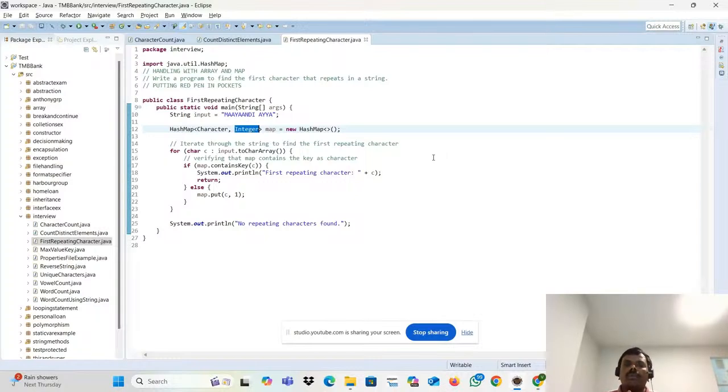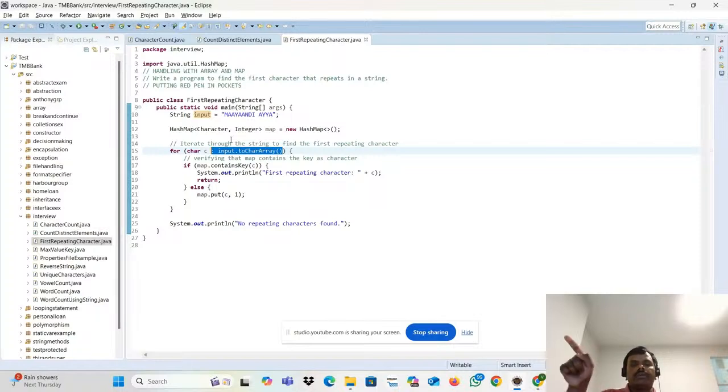On what basis will you do the looping? I have to check it on the input. So what I have to do is convert this particular string into an array. How to convert it into an array? Input dot toCharArray.